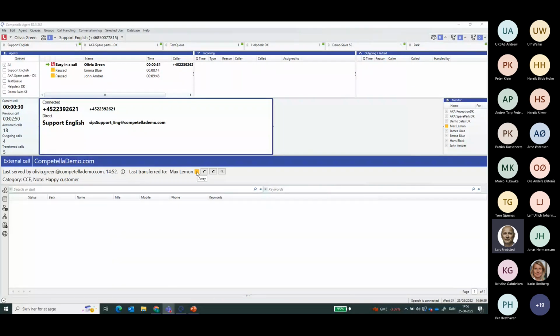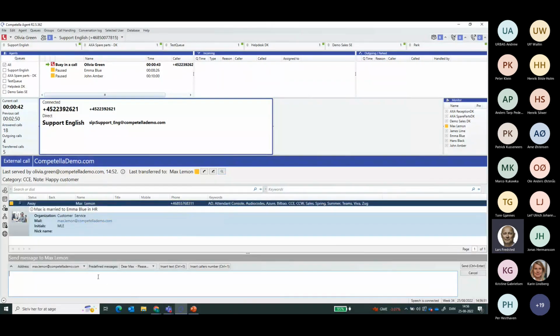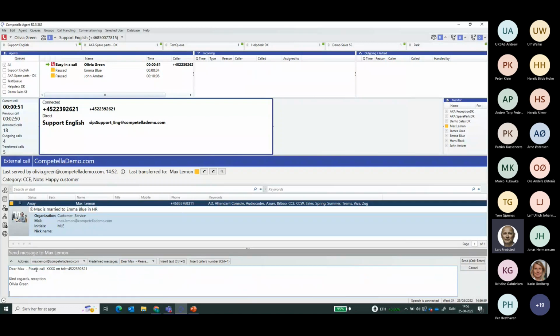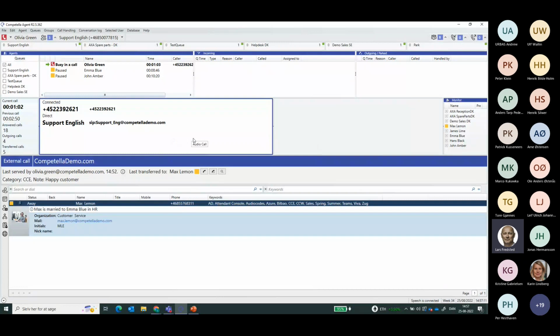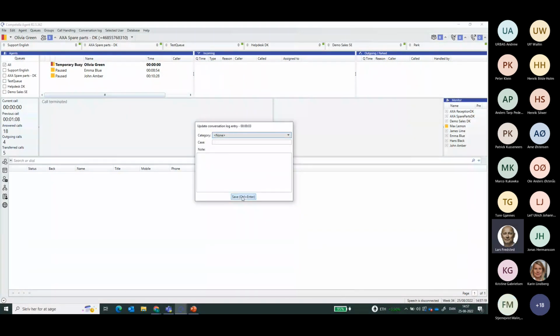But also what I see is that Max is currently away. So if the customer would like to speak to him, I can of course just send an email to Max. One moment, like this. And there I can use one of the customized messages. So: dear Max, please call Lars on this phone number. And then I send that to him. And I can now tell the customer that Max will be calling as soon as possible. All right.